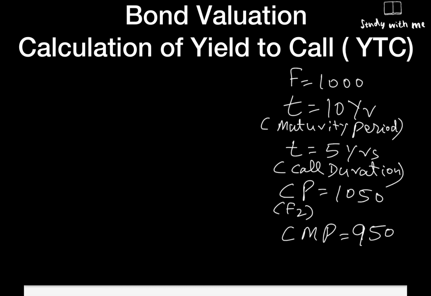So what is our task? Find out yield to call. Finding out yield to call is just like finding out R in the formula. So how do we calculate R in the formula? Trial and error method.